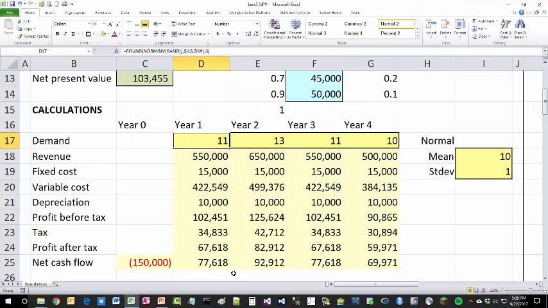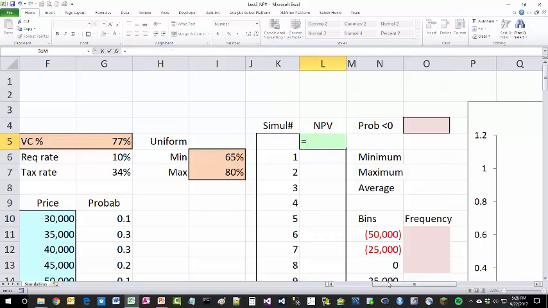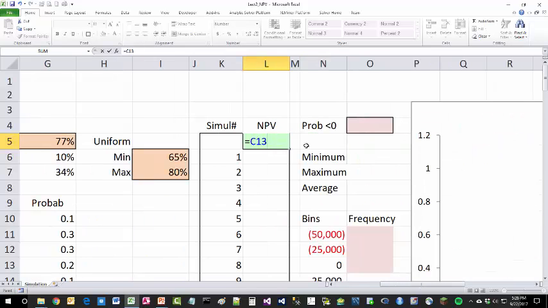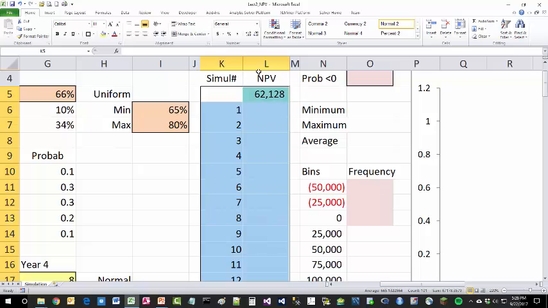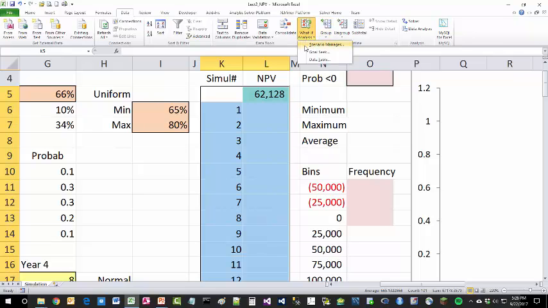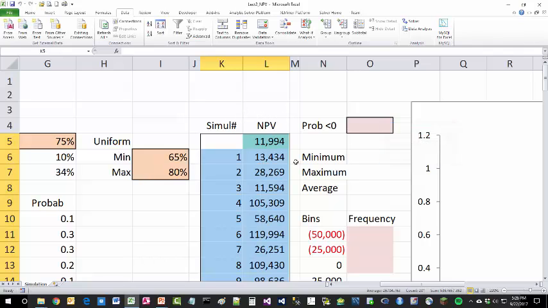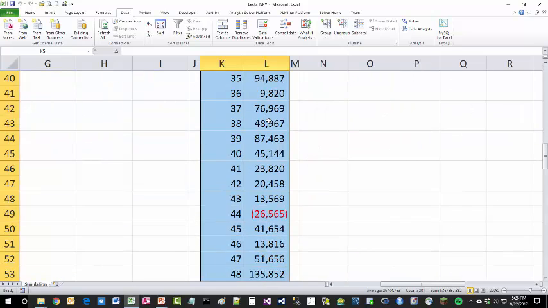So let's do that by scrolling to the right and then referencing that NPV in C13 from the data table here. It's in the middle of the screen. Highlight the entire data table with all 100 trials or simulation runs, and then under Data, What-If Analysis, Data Table, for the column input cell, just click on any random blank cell that will remain blank, and L3 is a good example. So this will generate 100 trials, most of which are positive, some of which are negative for the NPV.